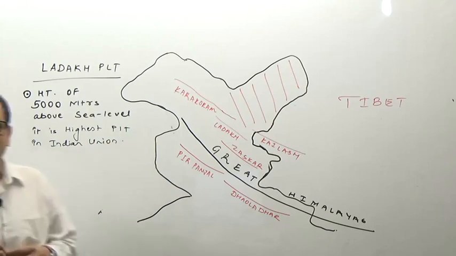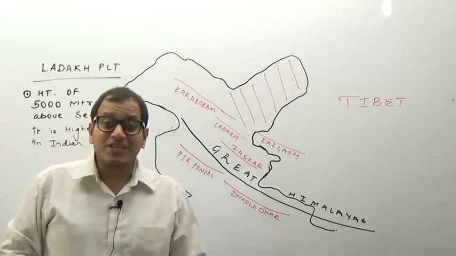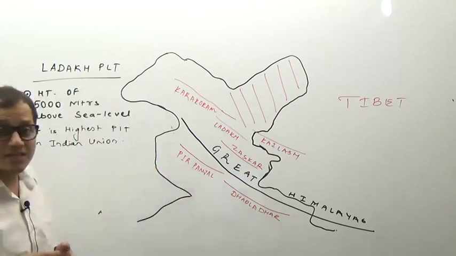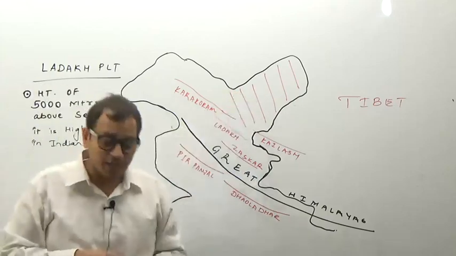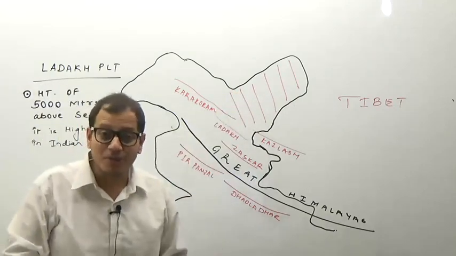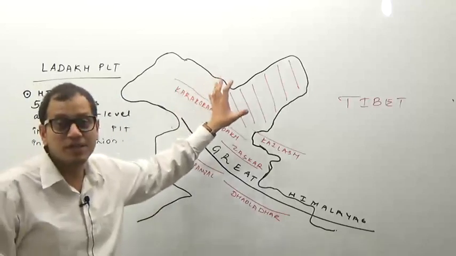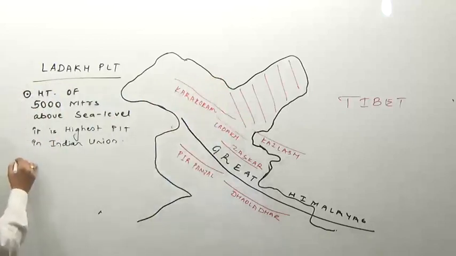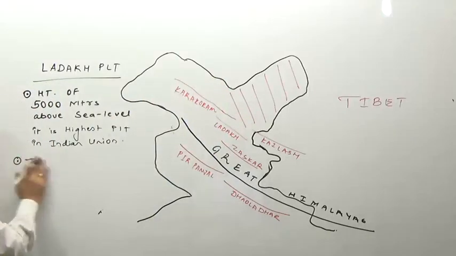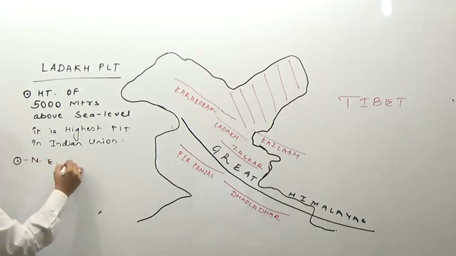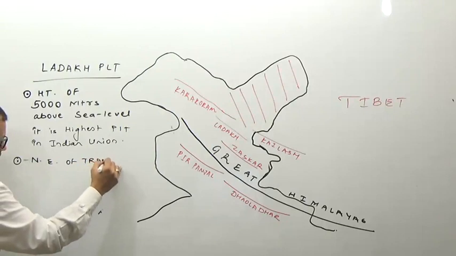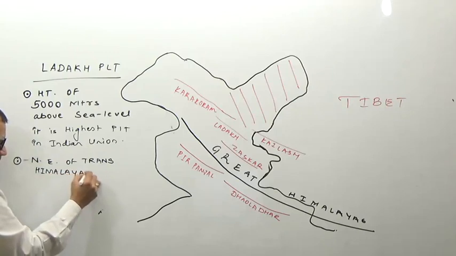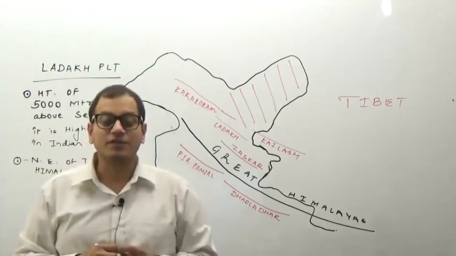So it is an extension of the Tibetan Plateau, which is no doubt the highest plateau in the world, and its extension in India is known as the Ladakh Plateau region. That is this shaded region. It lies to the northeast of which mountains? It lies to the northeast of the Karakoram ranges. That is, it lies to the northeast of the Trans Himalayas.